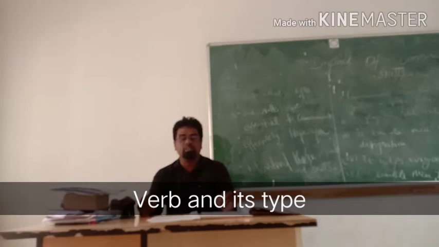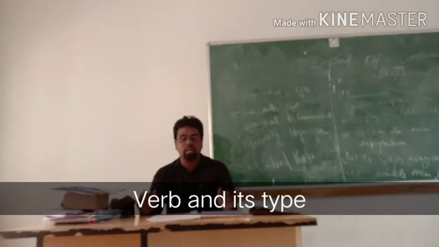The doctor cured him. The doctor is the subject, cured is a transitive verb, him is an object. She crossed the street. She is a subject, crossed is a verb, street is an object.